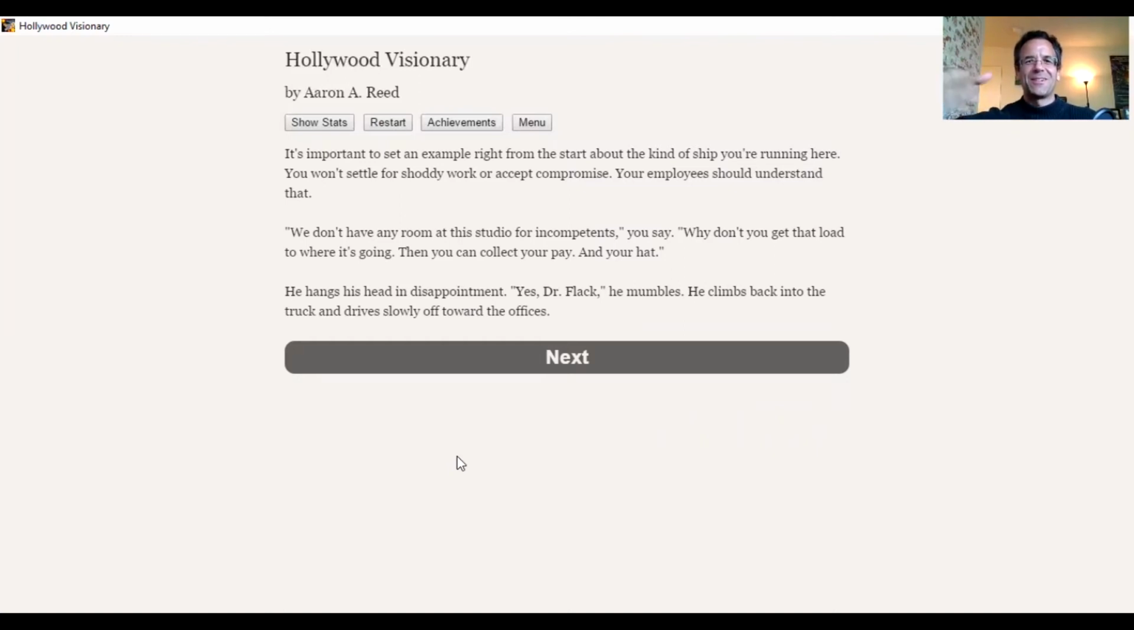I like how the narrative kind of bends with our choice, like kind of takes our side, even though it's clearly the wrong thing to do. It says it's important to set an example right from the start, and the kind of ship we're running here. When people do this, when people get into power, this happens to some people.